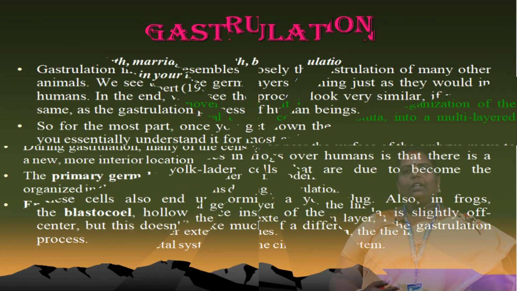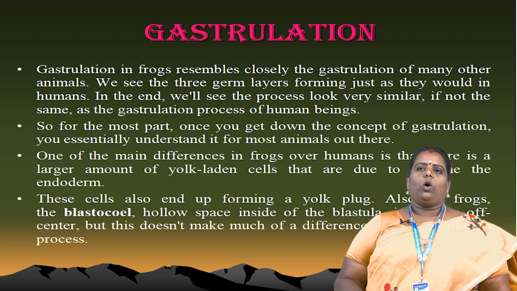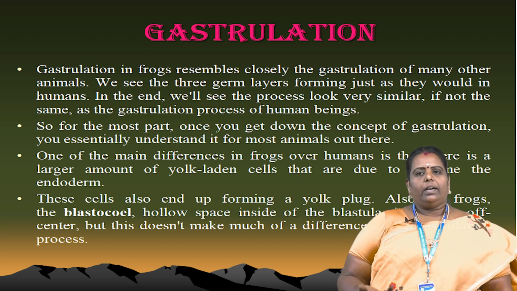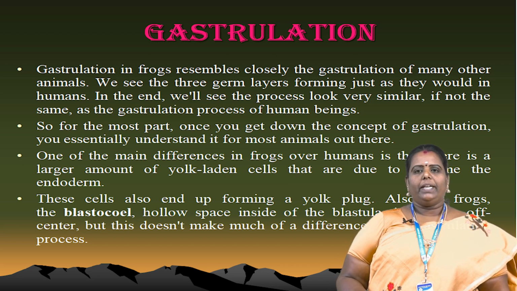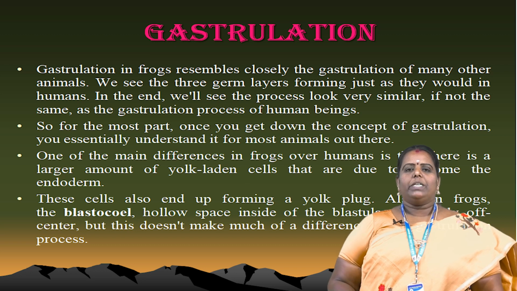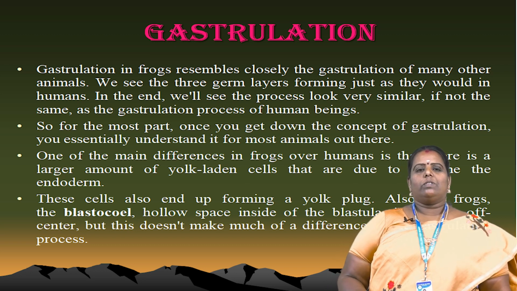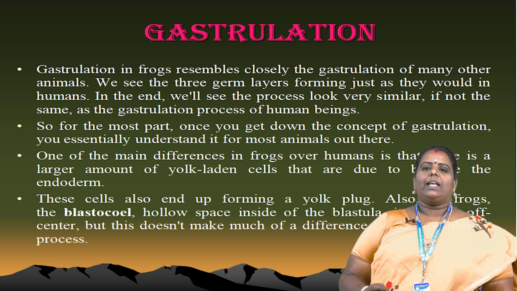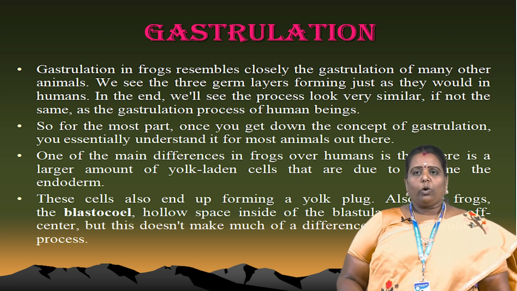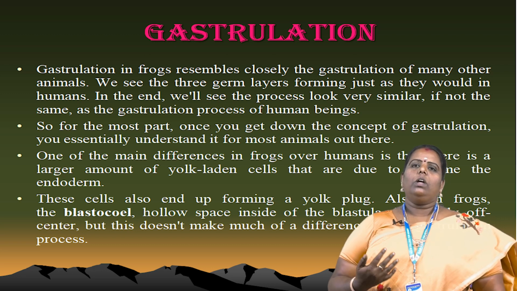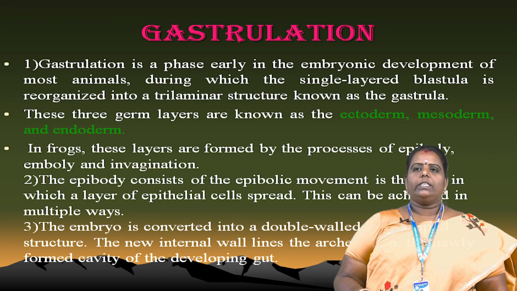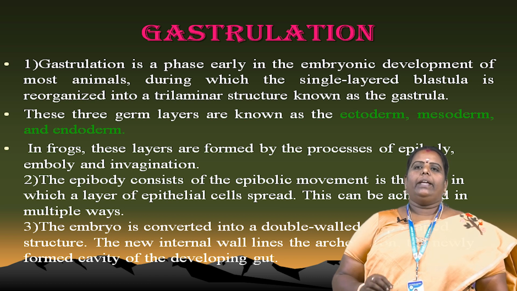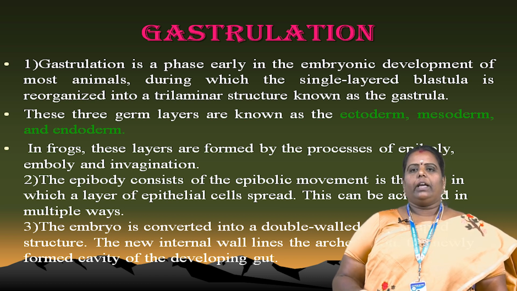Next. This slide shows that gastrulation of the frog resembles gastrulation of many other animals, and I told you that three layers are formed. One difference of the frog: human beings also develop a large amount of yolk material in our body. The cells end up forming the yolk plug stage and the blastocoele stage, but this does not make much difference at the time of the gastrulation process. Next, the process occurs and our organs develop, so gastrulation occurs in all animals. Next. In normal gastrulation, in early embryonic development, most animals recognize the trilaminar structure of the gastrula.